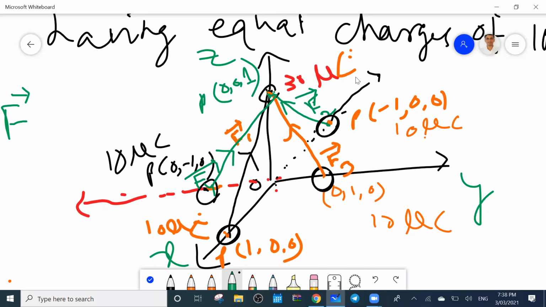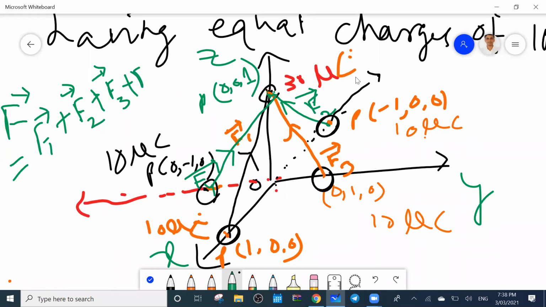The total force will be the summation of all the forces at this point, at the destination. So F equals F1 force, F2 force, F3 force, F4 force. In all books, the same type of problem is given, with different data.